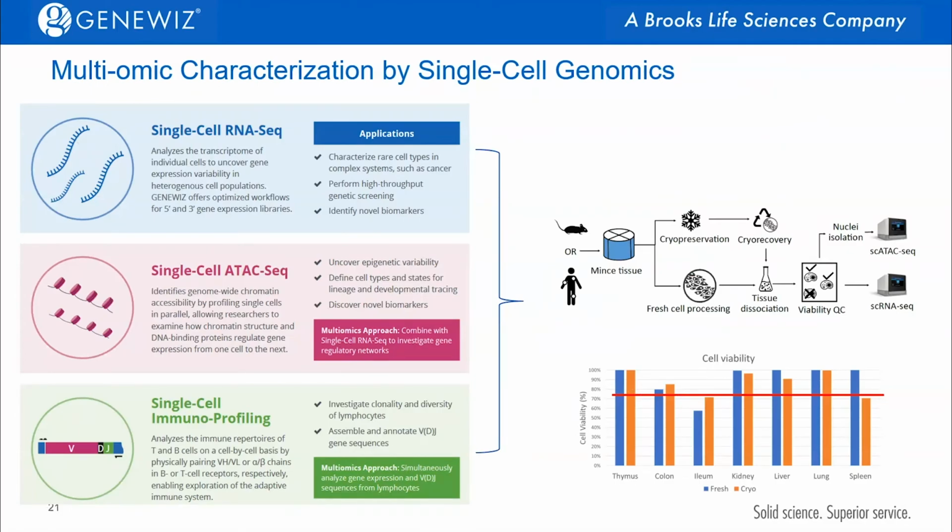Using these all together, we can get a great multi-omic characterization using these single-cell platforms. So we can use the single-cell RNA-Seq to characterize rare cell types and complex systems such as cancer, perform high-throughput genetic screening, and identify novel biomarkers. We can use the single-cell ATAC-Seq in tandem to uncover epigenetic variability, define cell types and states for lineage and developmental tracing, and discover novel biomarkers as well. And finally, integrating the single-cell immunoprofiling will allow us to investigate both clonality and diversity and also assemble and annotate entire VDJ gene sequences.